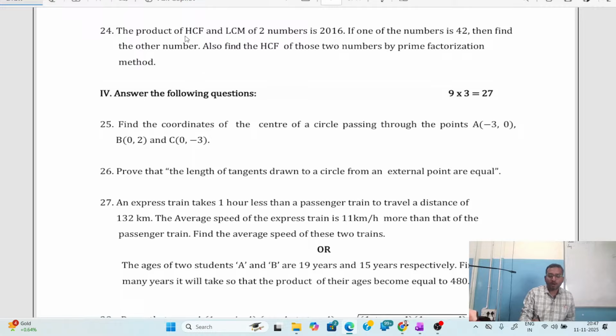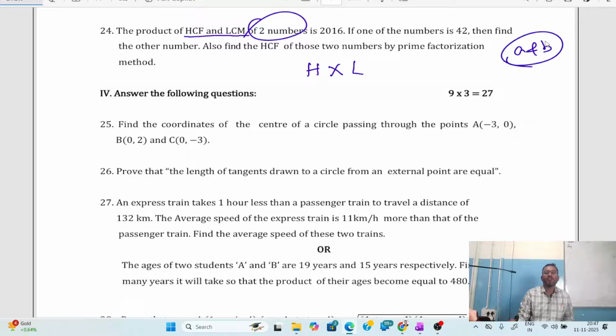The product of HCF and LCM means HCF, let me take it as H, into LCM, let me take it as L. So H into L of two numbers, A and B. HCF of A, B into LCM of A, B is 2016. We don't know what HCF and LCM are individually, but if you multiply both terms, you get 2016.